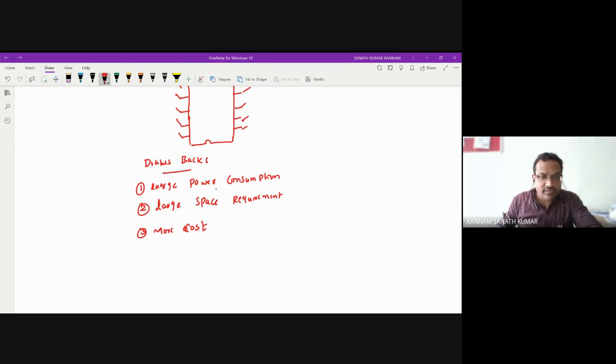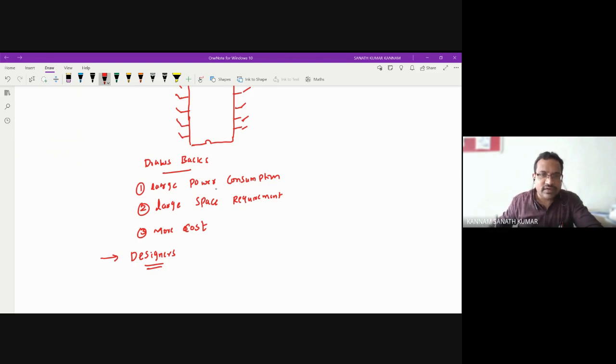Suppose you want to design a larger circuit. Whoever the designers are, they are doing some R&D on the circuits, so they can't use these ICs. Those are fixed; they cannot change whatever operation is present in that IC.